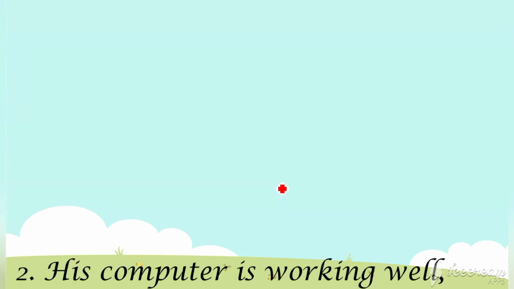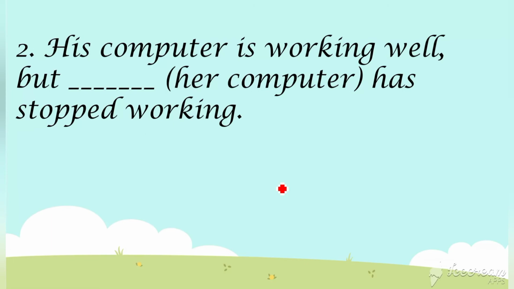Now to the next question. His computer is working well, but dash, in brackets: her computer has stopped working. So his computer is working well, but we are pointing to some other person. Her computer, we are pointing to someone, the third person, right? Her computer has stopped working. So here her is an adjective. So what is the pronoun we have to use here?